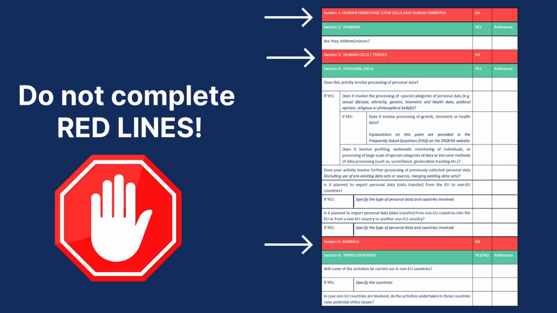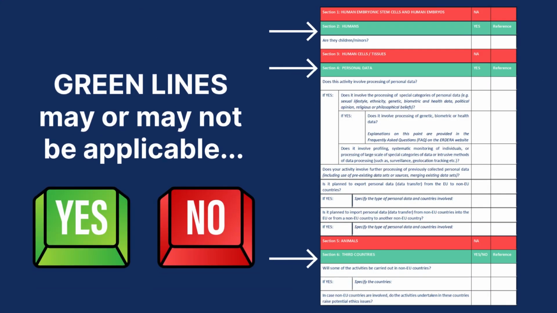The red rows are considered not applicable to your proposal, as no activities related to these ethical issues will be carried out during the networking event, so you do not need to complete them. Green rows may or may not be applicable to your proposal. Let's have a look.